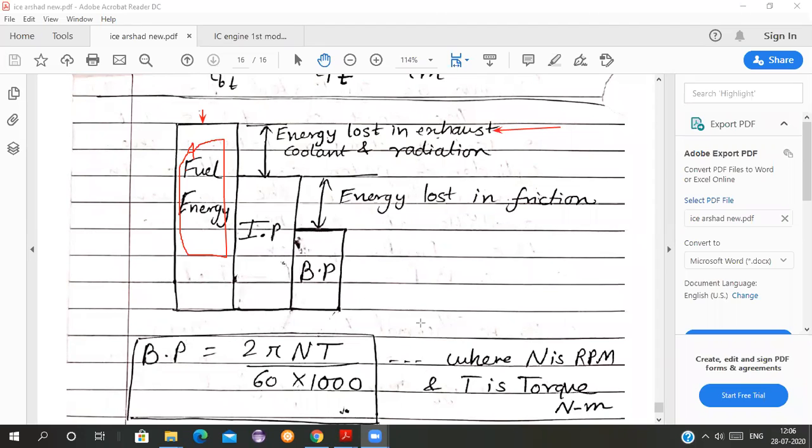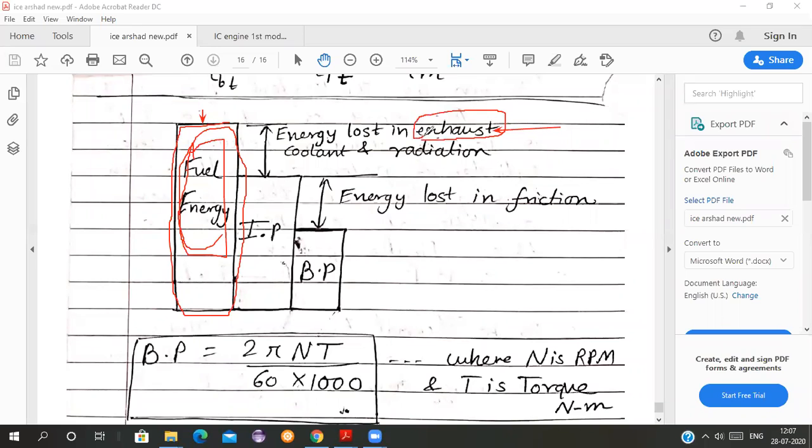Yes, students, see here now. This is the fuel energy. I'm just considering it as some value, just to explain to you; this diagram is being made. The total fuel energy which is there in the fuel because of complete burning of some fuel is lost in exhaust gases also. Exhaust gases are taking a large amount of heat.